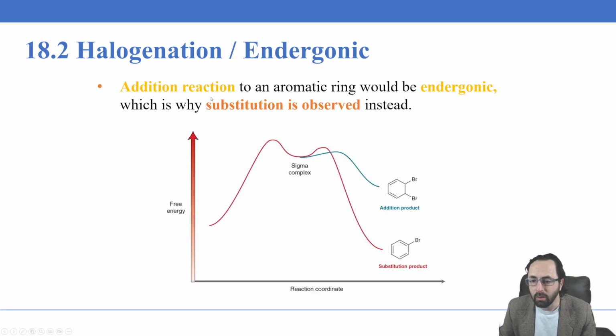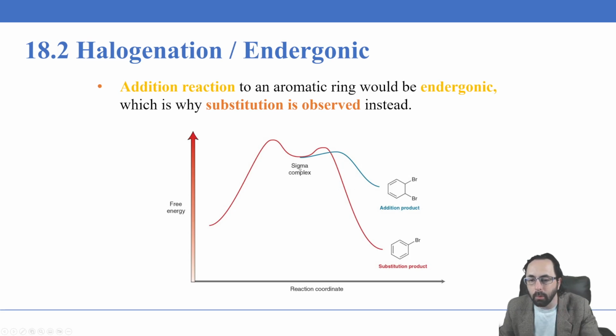Now, an addition reaction to an aromatic ring would be highly endergonic. This is fairly easy to see here, because what we would do is break the aromaticity of the ring. So we would lose all of that aromatic stability that we talked about in chapter 17, which would be highly energetically unfavorable.